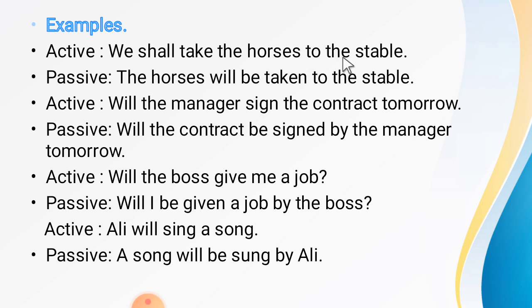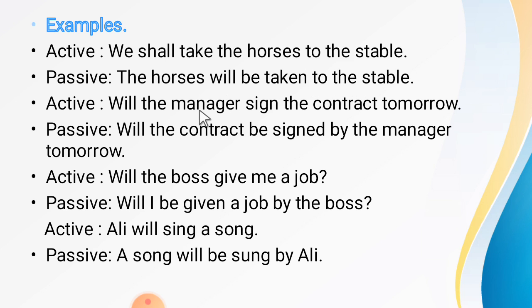We shall take the horse to the stable. The horse will be taken to the stable. Here we have the horse as an object. The horse becomes the subject, and then we put the helping verbs will and be, and then the verb third form, taken, and then we have the object.